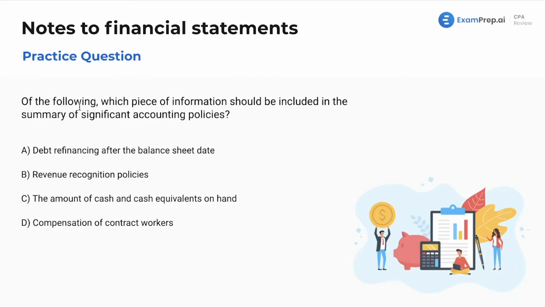So in this case, of the following, which piece of information should be included in the summary of significant accounting policies? Let's take a look. Well, debt refinancing after the balance sheet date. And let's break through what each of these items are, where it would be included if not on the summary of significant accounting policies. This debt refinancing after the balance sheet date, well, maybe it's trying to get you to think it's a subsequent event that you should talk about more.